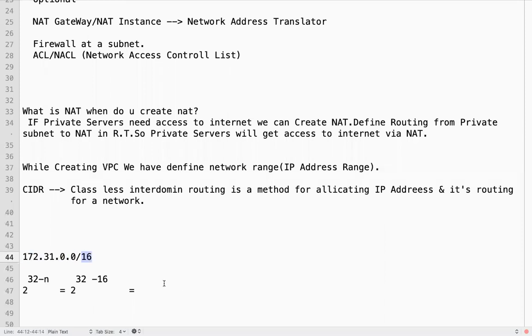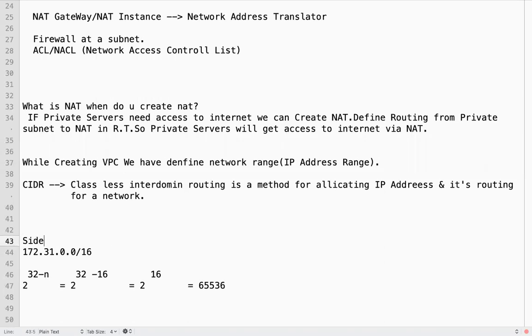That is 65,536 IPs for this network. This is the range, right?